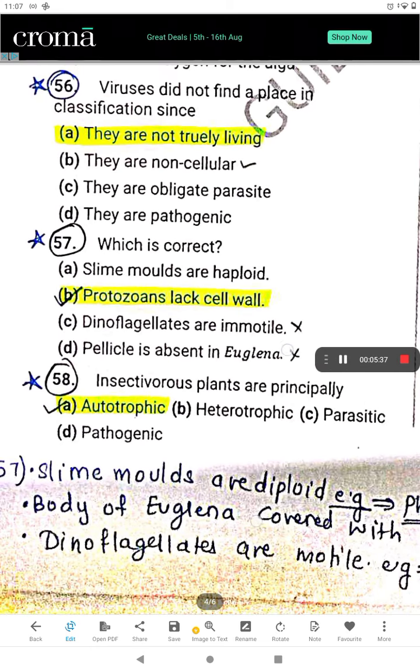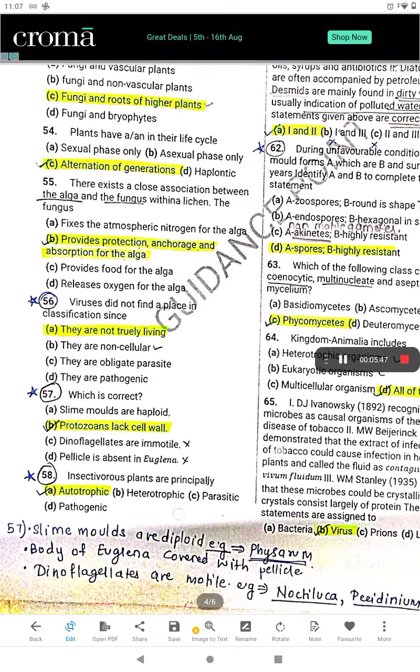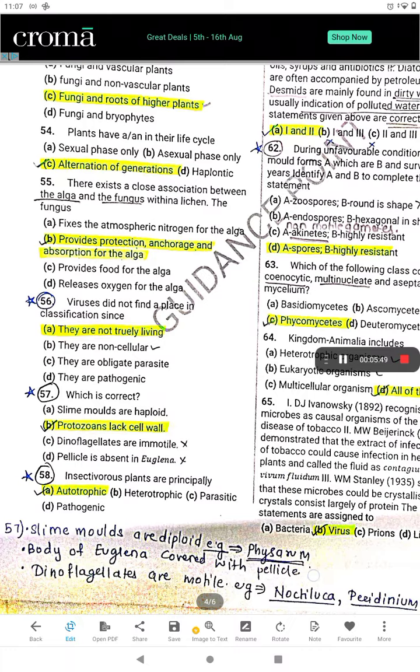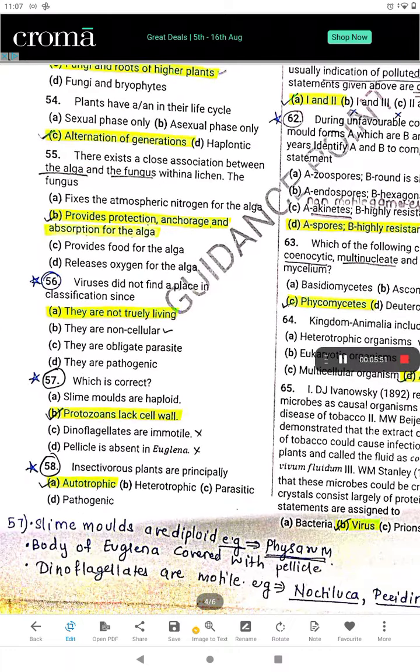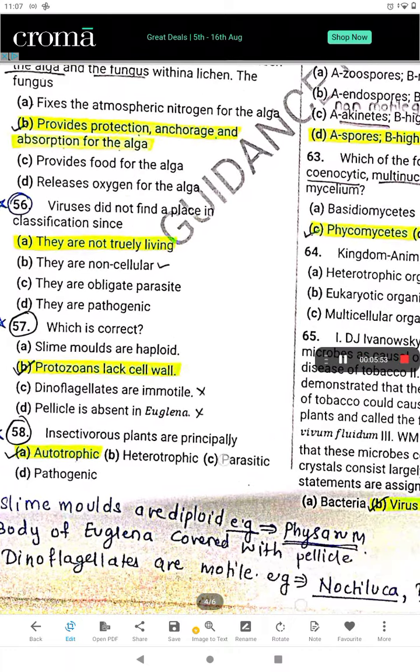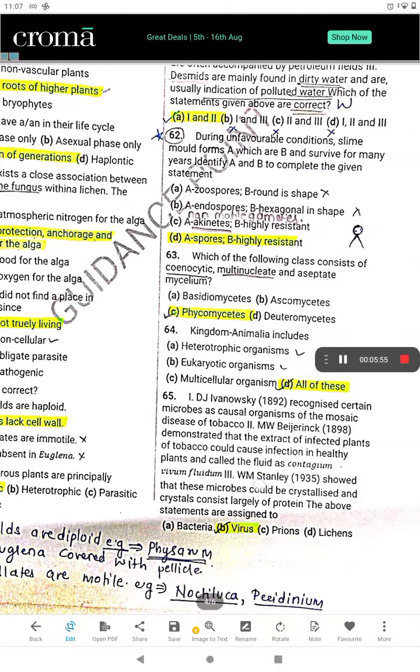Now see, 60th. Insectivorous plants are principally autotrophic. Yes, they are only dependent on the insects for nitrogen. Other than that, they are autotrophic only. Okay. Yes, slime molds are diploid. Physarum is an example. It is diploid in nature. The body of euglena is covered with pellicle and dinoflagellates are motile, right?